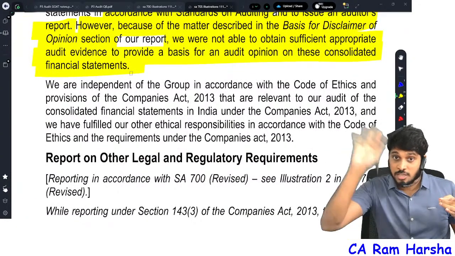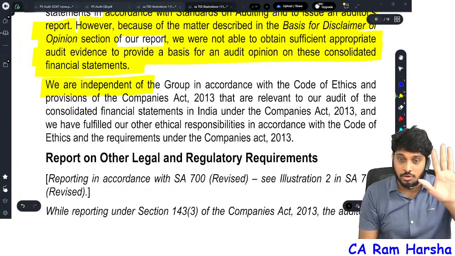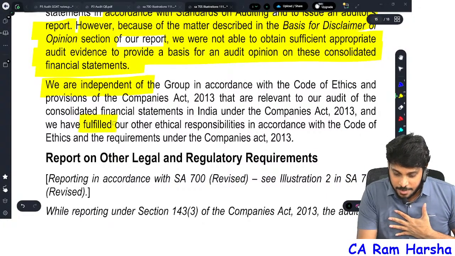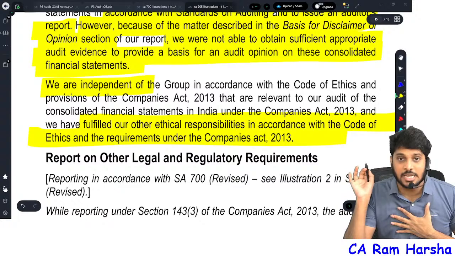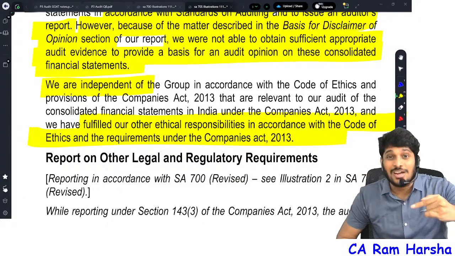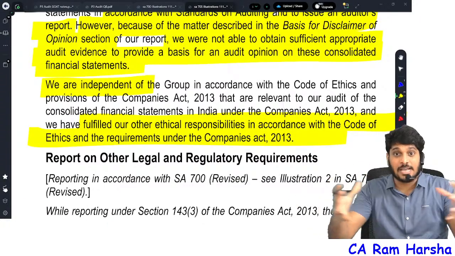It is not because of something else. We are independent only. Don't worry. We complied with all the independence requirements. We fulfilled all the ethical responsibilities. You see how cleverly the auditor responsibility section is compressed.